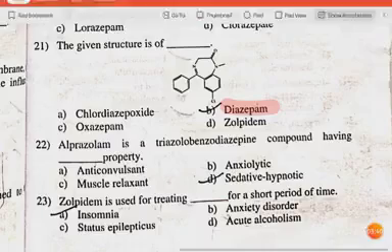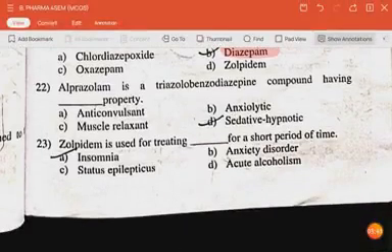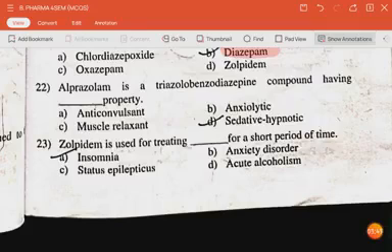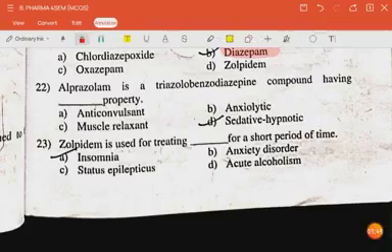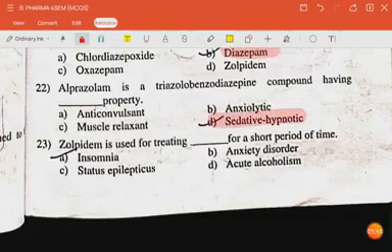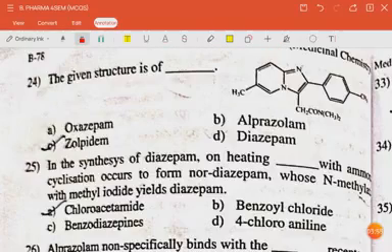The next question is alprazolam is a triazolobenzodiazepine compound having dash property. The answer is sedative hypnotic. The next question is zolpidem is used for treating dash for short period of time. The answer is insomnia. The question is the given structure is of zolpidem.